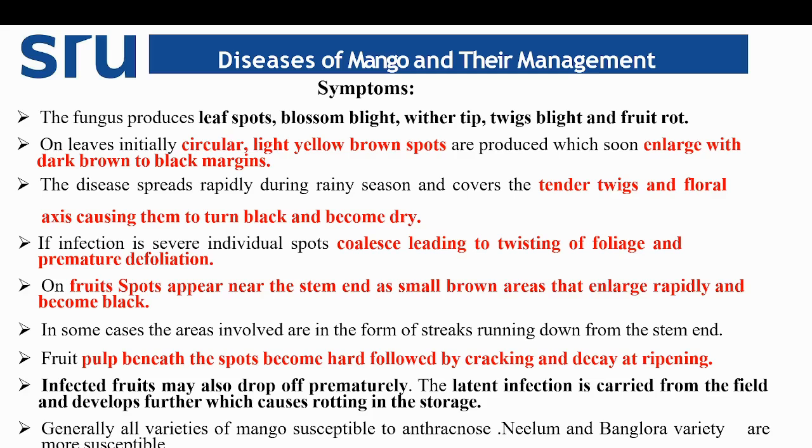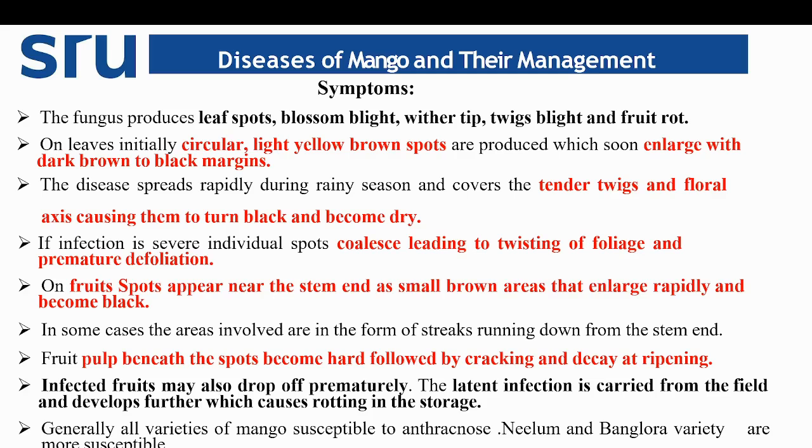Fruit beneath the spot will become very hard, and you can see cracking and decay at the ripening stage. Infected fruit may also drop prematurely. The latent infection is carried from the field and develops further when we store the mango in storage conditions, when symptoms develop. So this is an example of latent type of infection, because the infection is already there from the field condition, but the expression of the symptom occurs during storage due to favorable conditions.